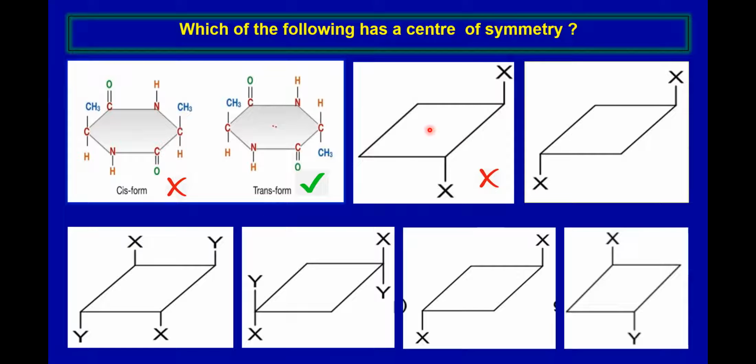So you need to have clarity about this one. Yes, it has center of symmetry because the imaginary line is passing through the midpoint. So here, yes, it will have. This one again will have center of symmetry. Yes, this will also have center of symmetry. So this is X, this is Y, not similar atom. So therefore, there is no center of symmetry.